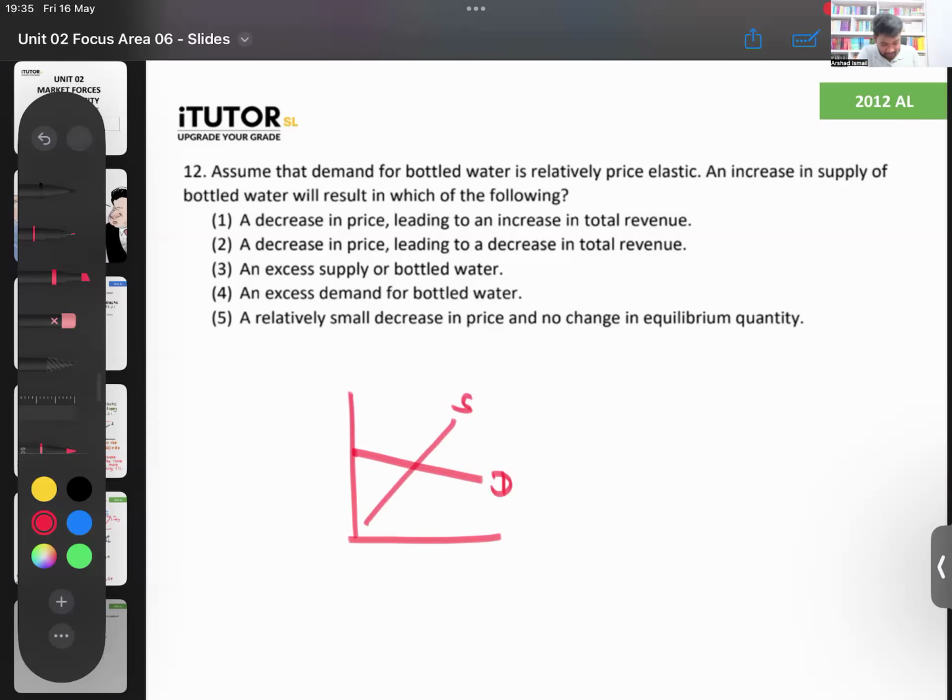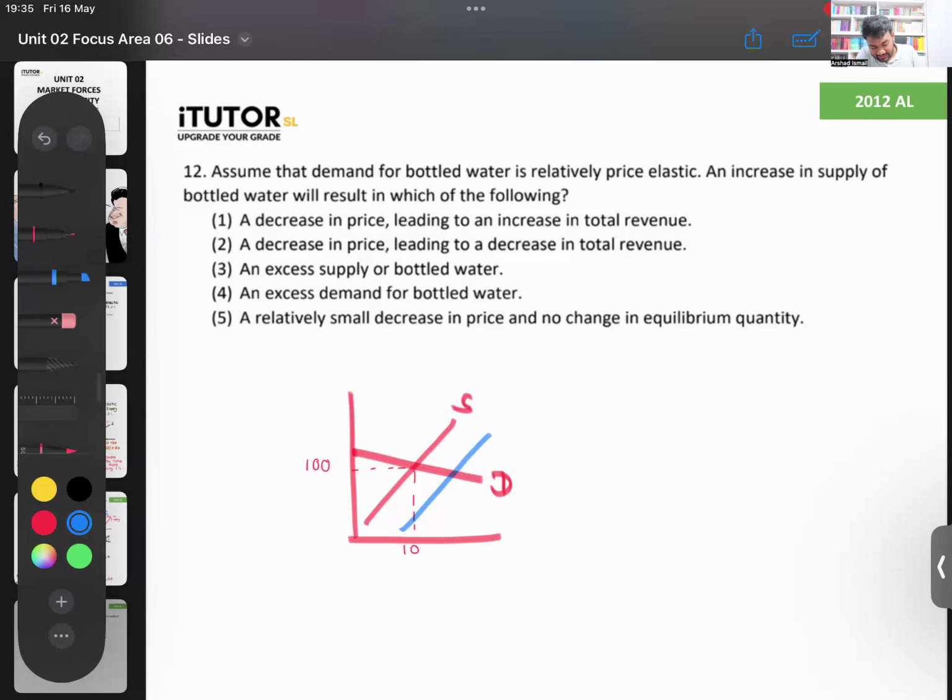Because they're talking about total revenue, we'll see. Let's say the price of a bottled water was 100 rupees. Let's say 10 people were buying water. So right now, the total revenue from bottled water was 1,000 rupees. Now what has happened? The question is saying there is an increase in the supply, so I will shift the supply curve to the right.